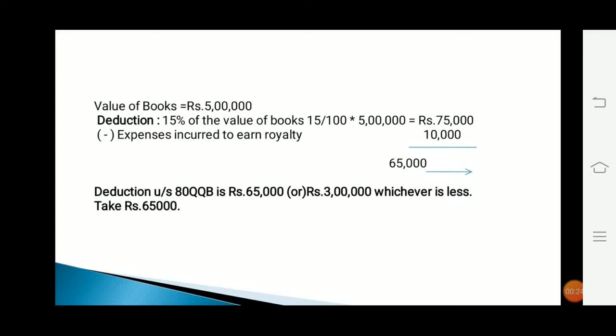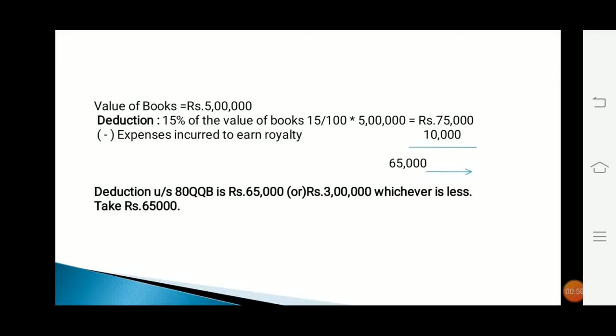Now let us see the calculation of deduction under section 80QQB. Value of books is equal to rupees 5 lakhs and deduction is equal to 15% of the value of books minus expenses incurred to earn royalty, or rupees 3 lakhs, whichever is less. So first find out 15% of the value of books. Value of books is 5 lakhs.